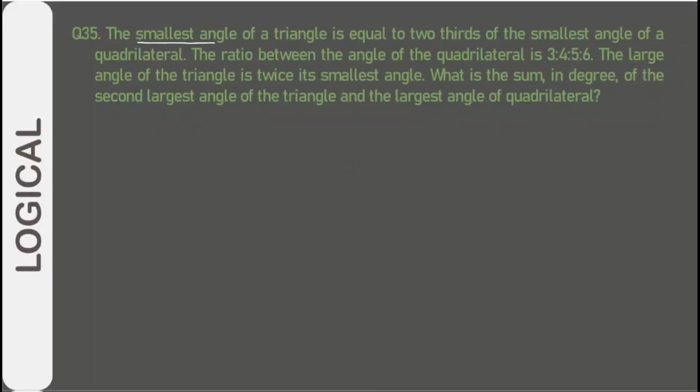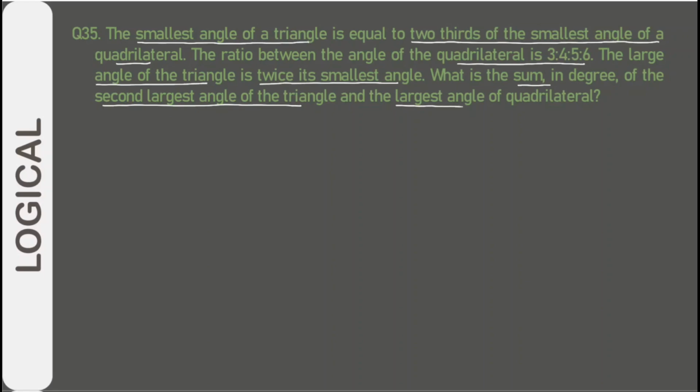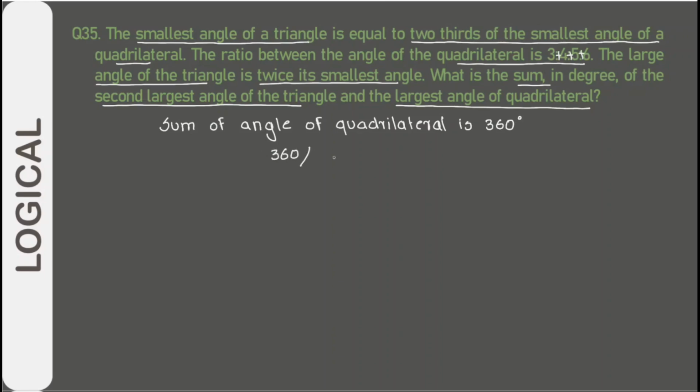The smallest angle of a triangle is equal to 2/3 of the smallest angle of a quadrilateral. The ratio of the angles of the quadrilateral is 3:4:5:6. The largest angle of the triangle is twice its smallest angle. The sum of all angles of a quadrilateral is 360 degrees. So 360 divided by the ratio sum 3 plus 4 plus 5 plus 6, that is 20.